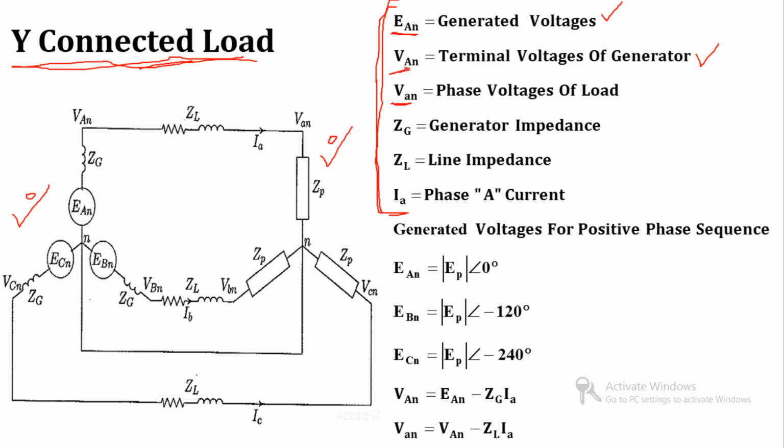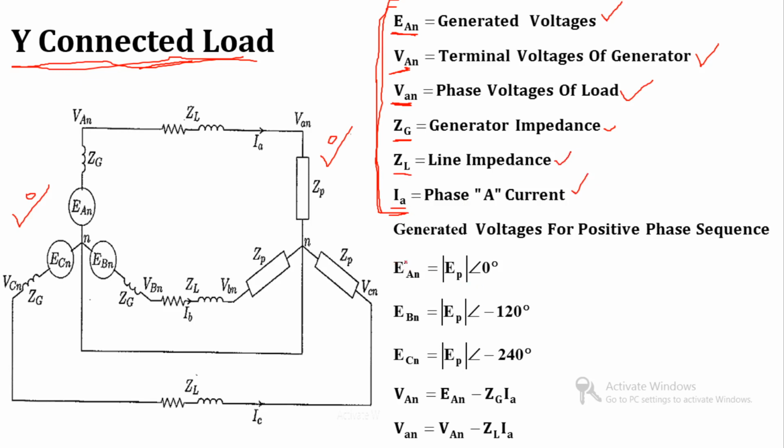Here we use the capital A, and here the small a, that is the phase voltage for the load. ZG is the generator impedance, ZL is the line impedance, and IA is the phase A current.